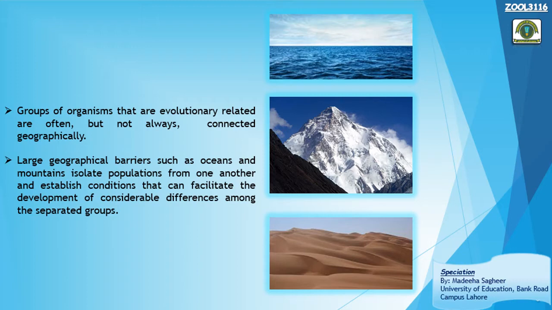Okay, what happens sometimes is that there are groups that are evolutionarily related to each other, relatives of each other in terms of evolution, but sometimes they are present close to each other geographically, and sometimes they are geographically disconnected. They are not connected with each other.